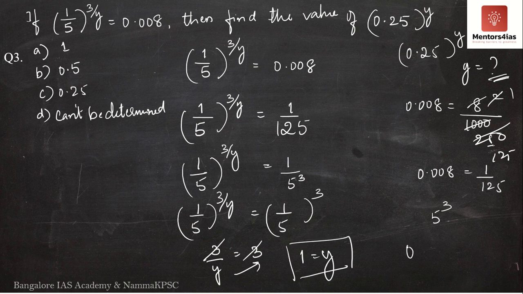If y is 1, what is 0.25 to the power 1? It is nothing but 0.25 itself. Therefore, the correct answer is 0.25. The correct option is option C. The question is not asking for the value of y. The question is asking for what is 0.25 to the power y. It is 0.25 itself. The correct option is option C.